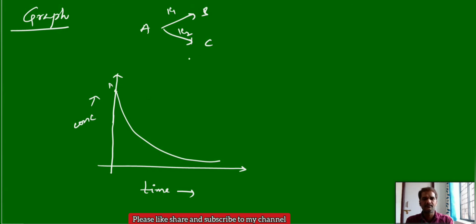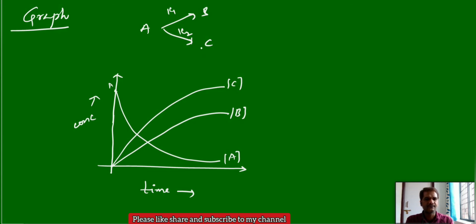Initially both B and C are at zero. As time increases, the concentrations of both B and C will increase. Whichever is more or less depends on the rate constants K1 and K2. This is the concentration of A, and what about these two curves? One is B and one is C. Let us assume this is B and this is C. This is possible if the rate constant of B is less than the rate constant of C. If K2 is more, you will get more formation of C. If K1 is more, you can interchange.